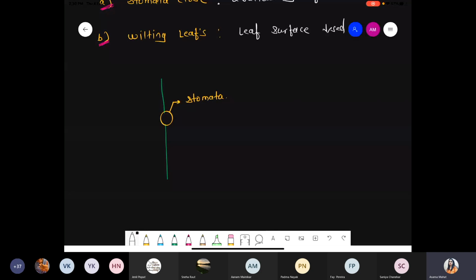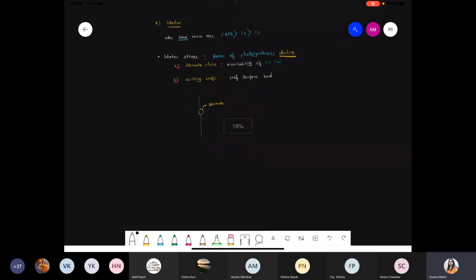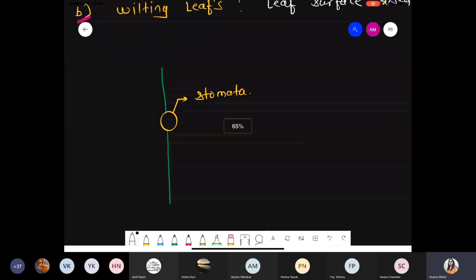Now what happened? First of all, in the case of the C3 plant, C3 plants require more carbon dioxide, right? And more carbon dioxide means they can open more stomata.